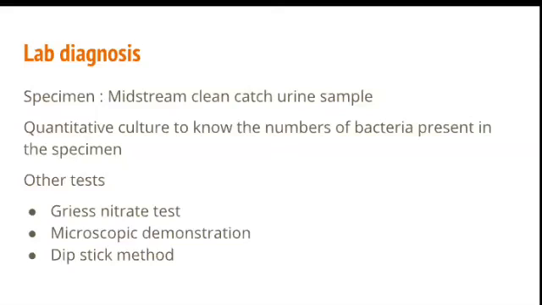Other tests like Griess nitrate test, urine microscopy, and the dipstick method are also available nowadays, which are an easier way of finding or confirming the UTI, but the culture is important so that you will know the exact organism and the resistant antibiotics, so that you can administer the proper antibiotic to the patient.